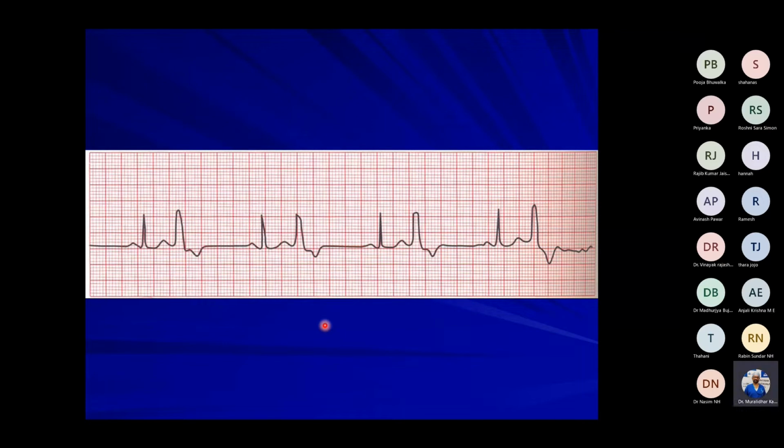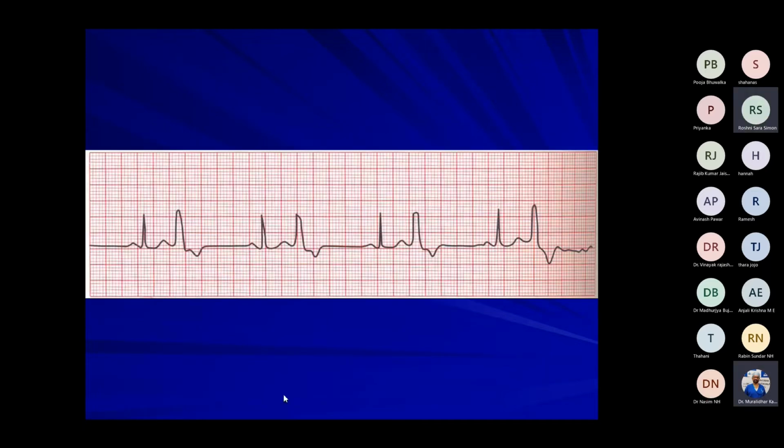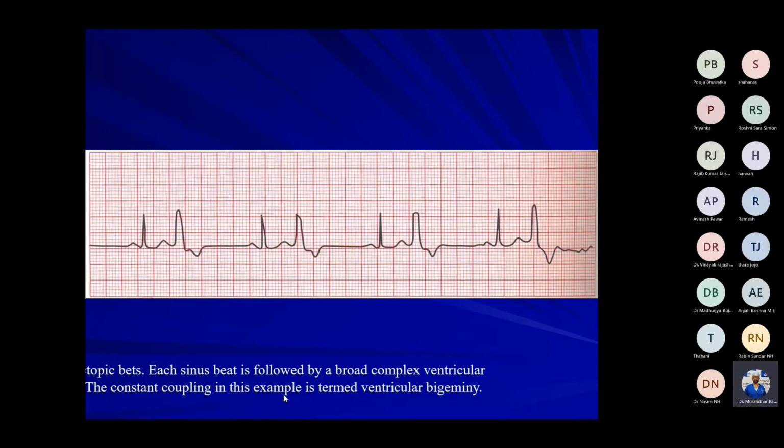What is the cause in this case? Digitalis toxicity can cause it. No, sir, not in this case. Laparoscopic cholecystectomy with carbon dioxide insufflation can cause peritoneal stretching and vagal stimulation, sir. In this case, it could be hypercarbia. You have to check the ventilation. Yes, sir. Carbon dioxide is being insufflated, so the carbon dioxide tension may be increased because of that. So you have to control that.